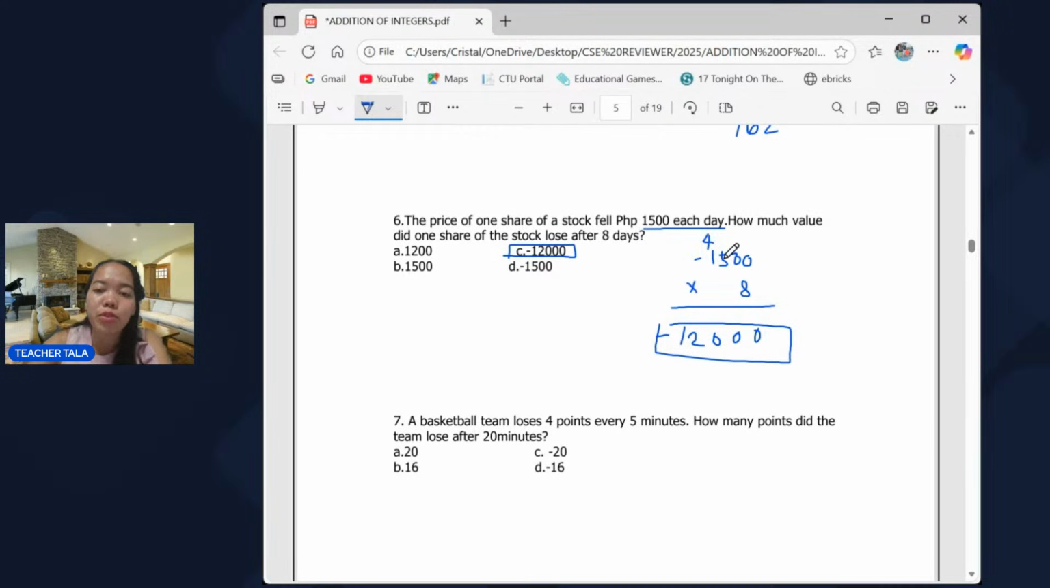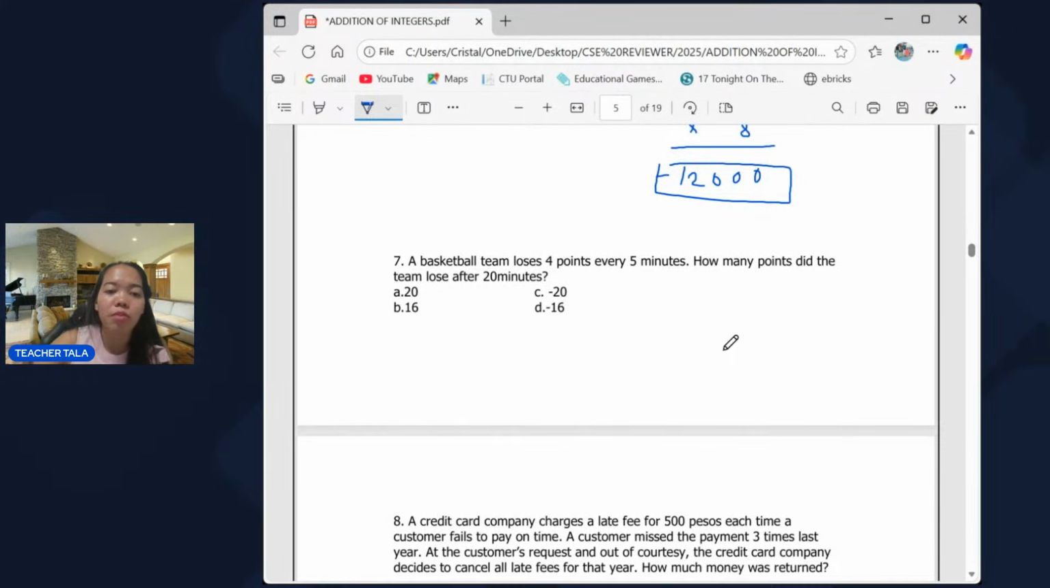So, 1,500 po yung negative 1,500 po each day, yung rate ng pag-decrease ng price ng share of a stock. Now, you're going to multiply it by 8 kasi 8 days po yung given na number ng ating problem. So, that's 8 days na duration ng ating problem. So, that's 1,500 times 8, that is 12,000.